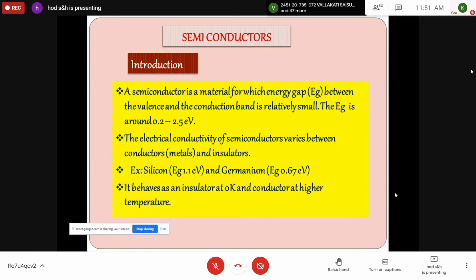Because semiconducting technology is a very, very important technology. All of our mobiles, light emitting diodes, solar cells, integrated chips, all these are based on this semiconducting material. The advantage here is by changing the temperature, you can tailor the properties. At 0 Kelvin, they are insulators. At high temperature, they are conductors. In which region you need insulating material, the same semiconductor can be used.